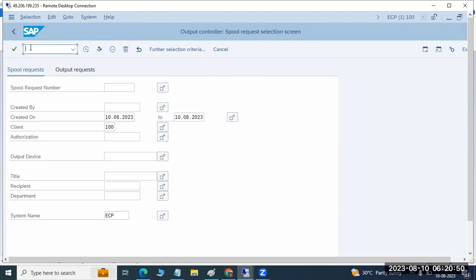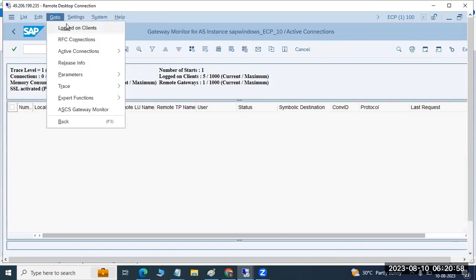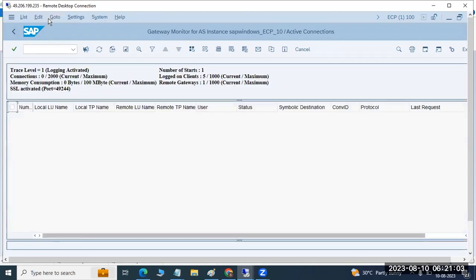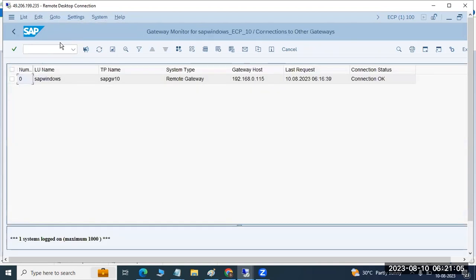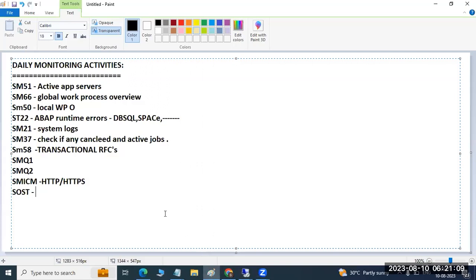That is the main thing here. And also the gateway, SMGW, the gateway monitoring. Here we can check how many connections are free and how many there are. Gateway related things we can monitor from here. The gateway related monitoring and everything we can perform in the systems. We discussed all these things, right? Whatever we discussed are all daily monitoring transaction codes only. All are daily monitoring related transaction codes, including SMGW for gateway monitoring.